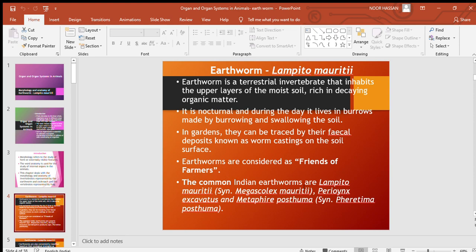The common Indian earthworms are Lampito mauriti. Okay, common Indian earthworms, this is one type, Lampito mauriti, and previously it was called Megascolex mauriti. Syn refers to synonymous, okay. Earlier it was called Megascolex mauriti, but now it is called Lampito mauriti, and Perionyx excavatus and Metaphire posthuma, and earlier which was called Pheretima posthuma. So these are the common Indian earthworms.